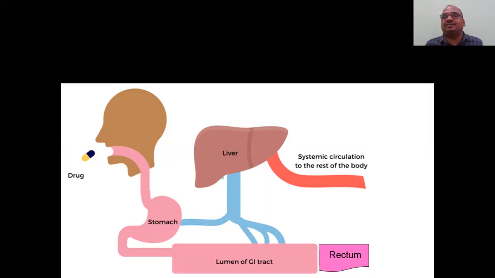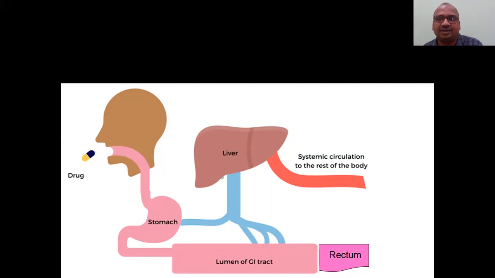The GIT is the gastrointestinal tract. Here you can see this is the GIT. This is the oral mouth, and here he is taking a capsule. This is the esophagus, then the stomach. From the stomach, the lumen leads to the small intestine, then the large intestine, followed by the rectum finally. This is the entire structure, very nicely designed by God. And here there is one very important structure.